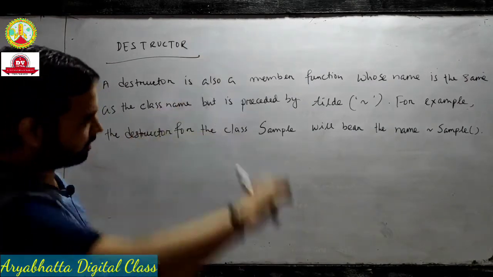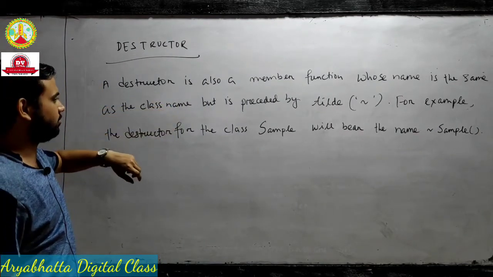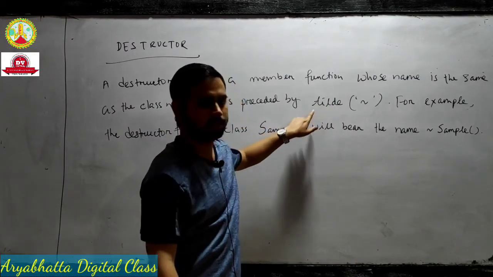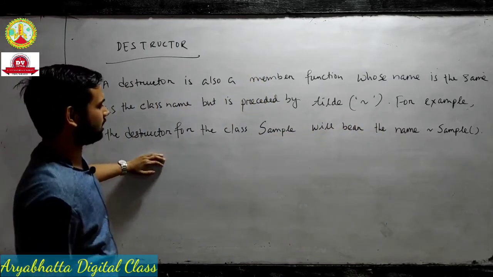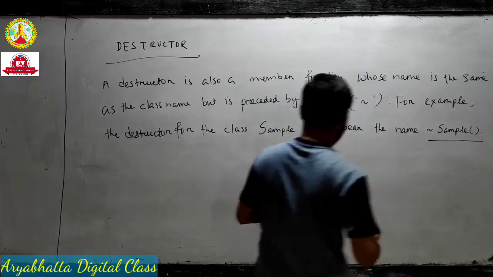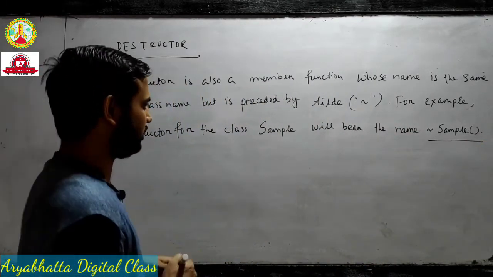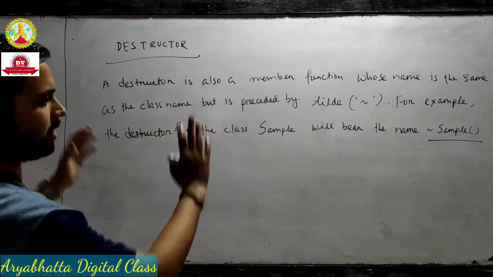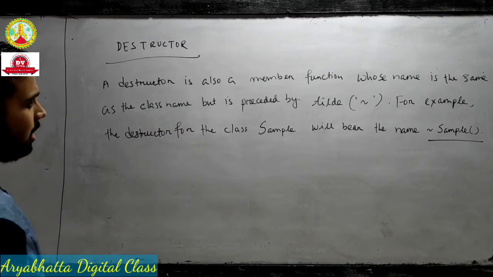What is the difference between constructor and destructor? A destructor is also a member function whose name is the same as the class name, but is preceded by the tilde symbol. For example, if your class name is sample, the destructor will be this. Why destructor? Because it destroys the object. When we do the programming part, you will easily understand. This is the basic difference. I already told you this earlier when we started the chapter. I hope you remember.